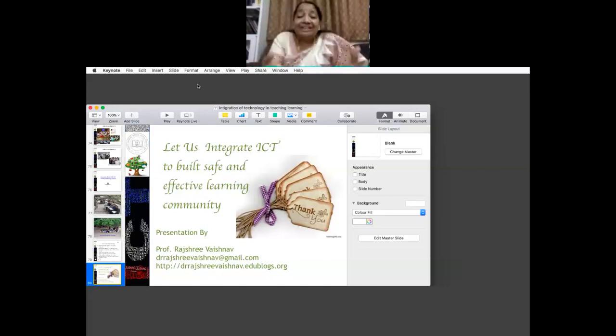So if you include all these types of components in your classroom teaching experiences, of course, you can reach each and every child in an effective manner. That means as a teacher, what we say is that every learner should get something through our teaching. So if you are reaching each and every learner and they are getting something from you, of course, you will be an effective teacher. Your teaching is very much effective. Yes, ma'am.